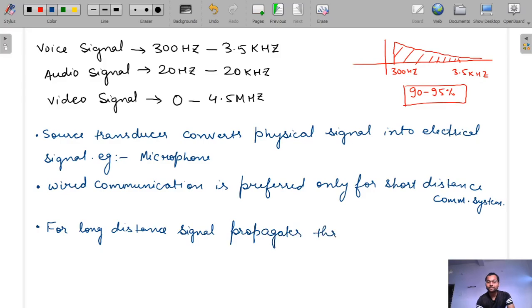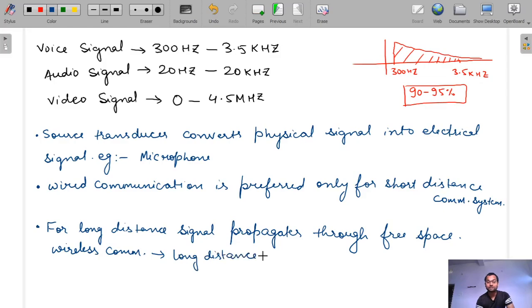This free space is the channel of the communication system, and this is done in wireless communication. This wireless communication is for long distance. It is also preferred for short distance because it has a high speed.